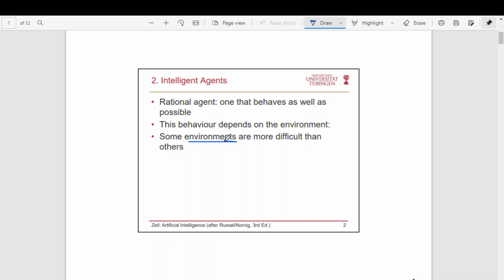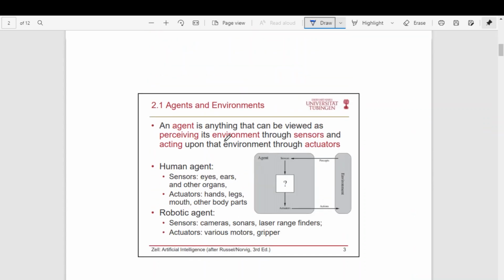Actually, an agent which is created to work in a very confined environment may probably do better. But if an agent is designed to work in a very complex, external environment, programming such an agent will be very difficult. So some environments are more difficult than others. If it is limited to a very limited space, then it may be a very easy environment. For such an environment, we may be able to design the agent very easily and effectively.